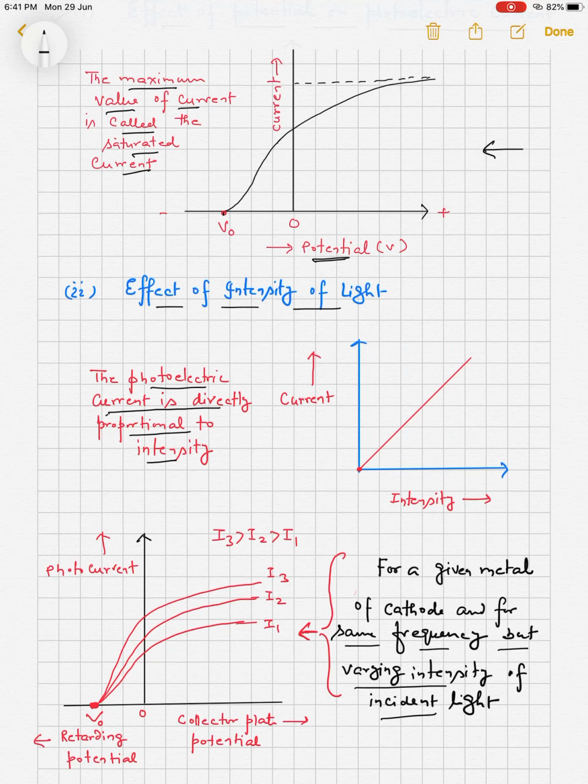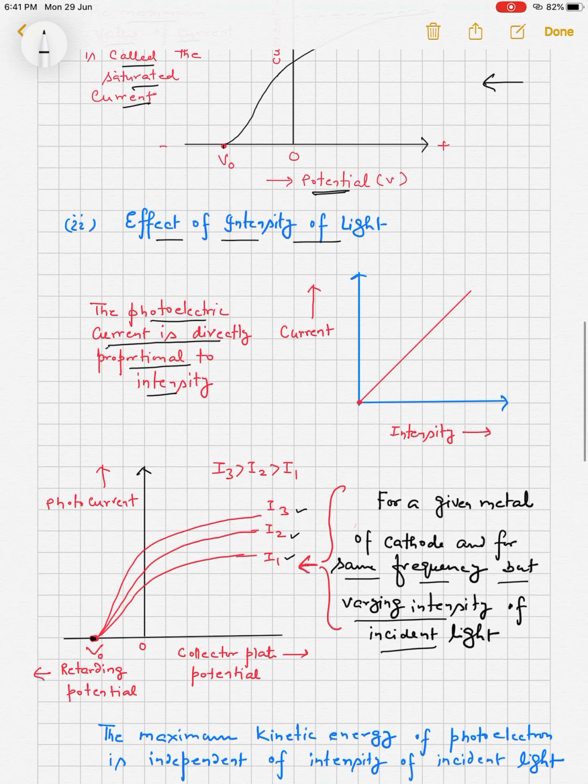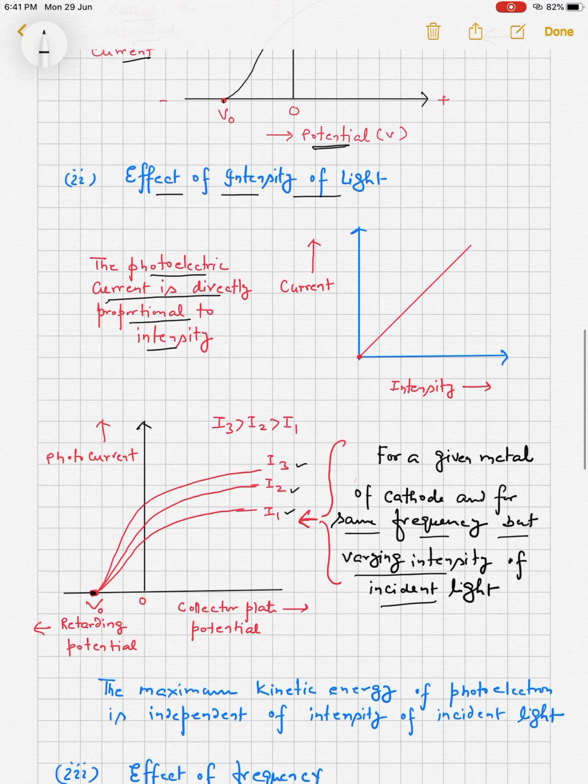As intensity increases, the photoelectric current increases, but the stopping potential is the same for all three intensities I1, I2, I3. It means the stopping potential is the same, and the stopping potential is a measure of maximum kinetic energy. So the kinetic energy of the electrons is the same for different intensities. So we can say the maximum kinetic energy of the photoelectron is independent of the intensity of incident light.